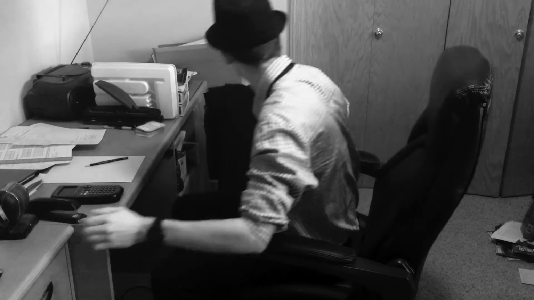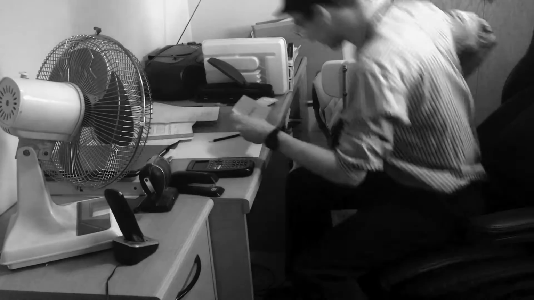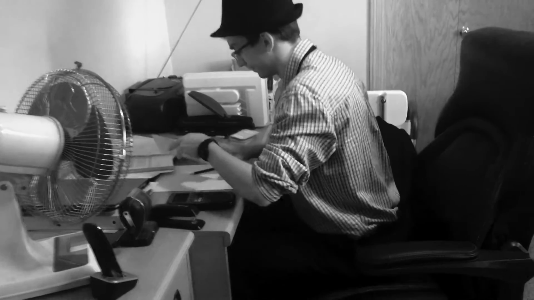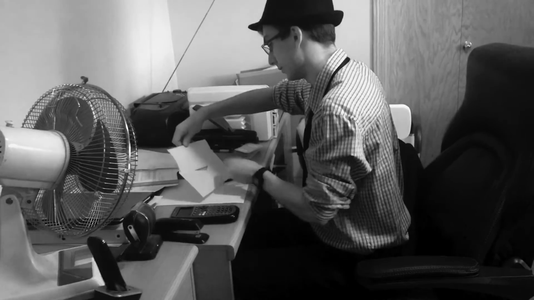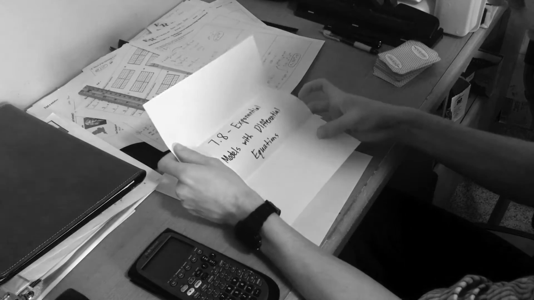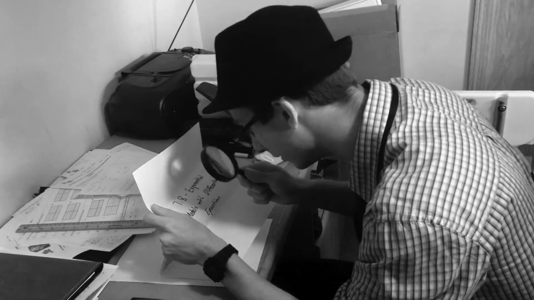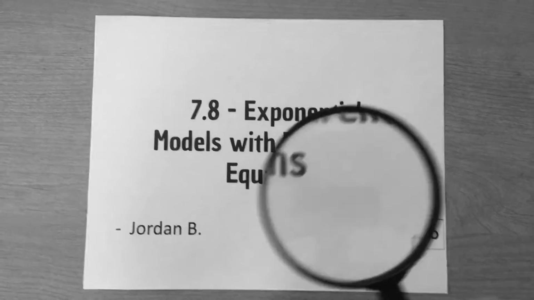"I'll be right over," I said, and I got up to leave. On my way out, I noticed a mysterious envelope that someone had slipped under my door. Perhaps it was connected to the case? Maybe my client had slipped me some more information that I needed to read before I left. I decided to open it and find out. Inside, it had some pretty fancy math lingo. It looked like the work of a professional mathematician. This guy was not fooling around. I decided to take a closer look.